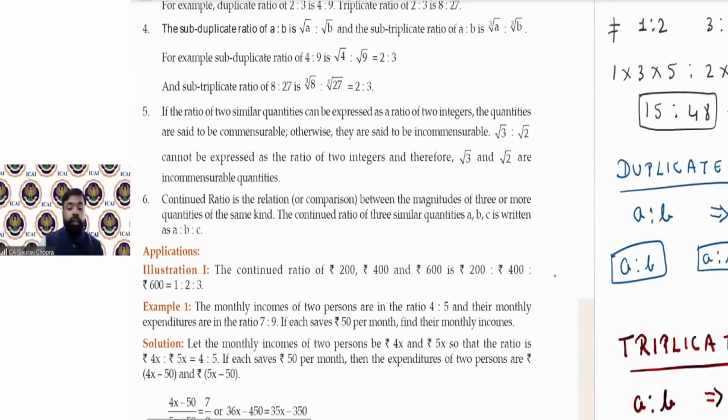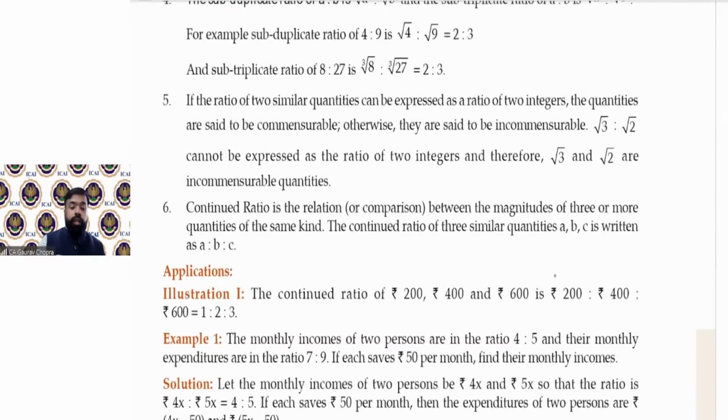Then the next one, point number 5: if the ratio of two similar quantities can be expressed as a ratio of two integers, then the quantities are said to be commensurable, otherwise it becomes incommensurable.